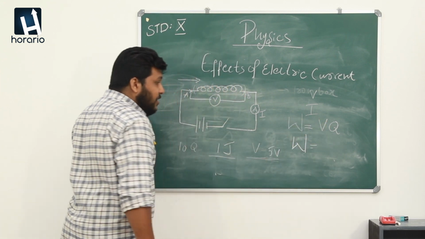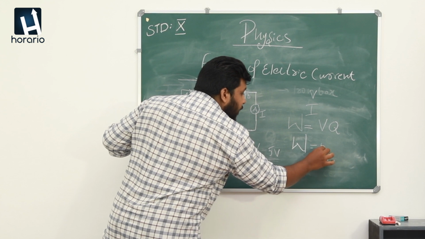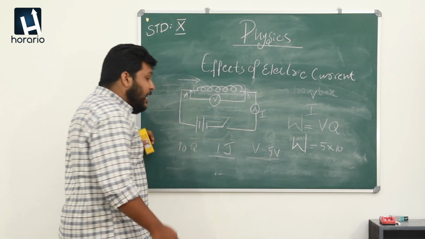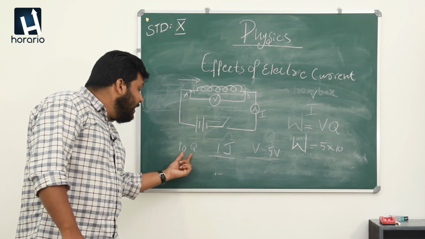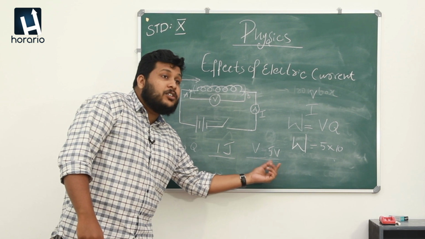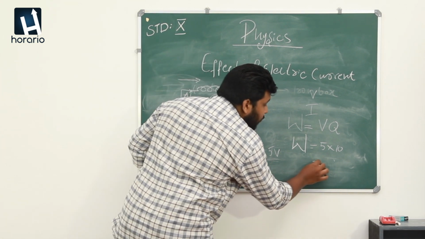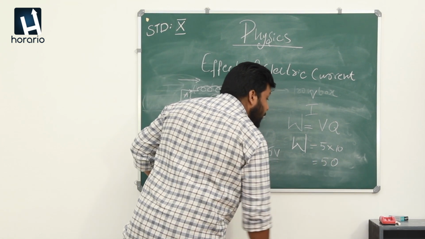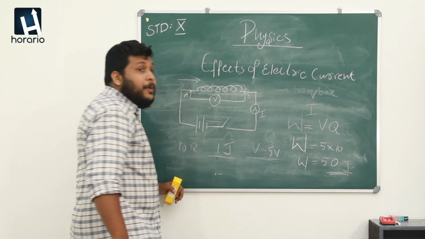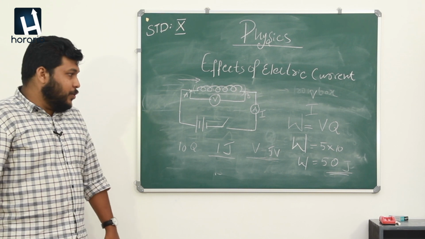According to this equation, V here is 5 and Q here is 10. So if we want to move 10 coulombs of charge from one point to another with a voltage of 5 volts, the work done will be 50 joules.